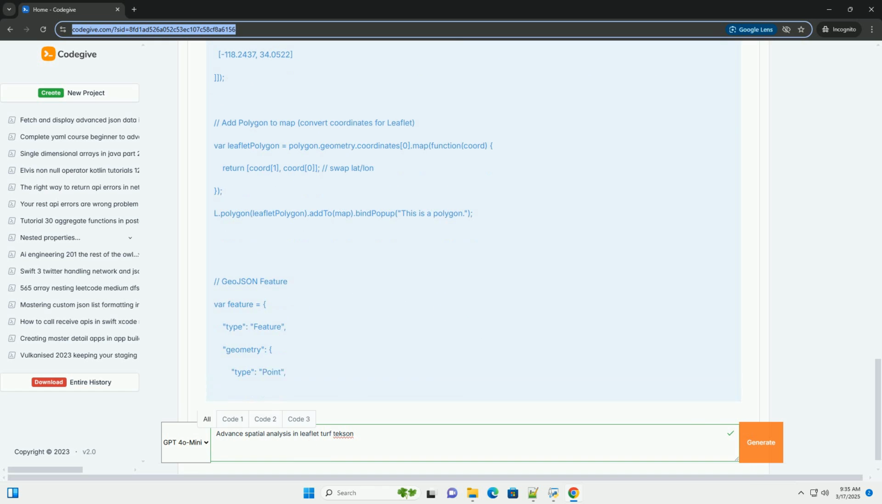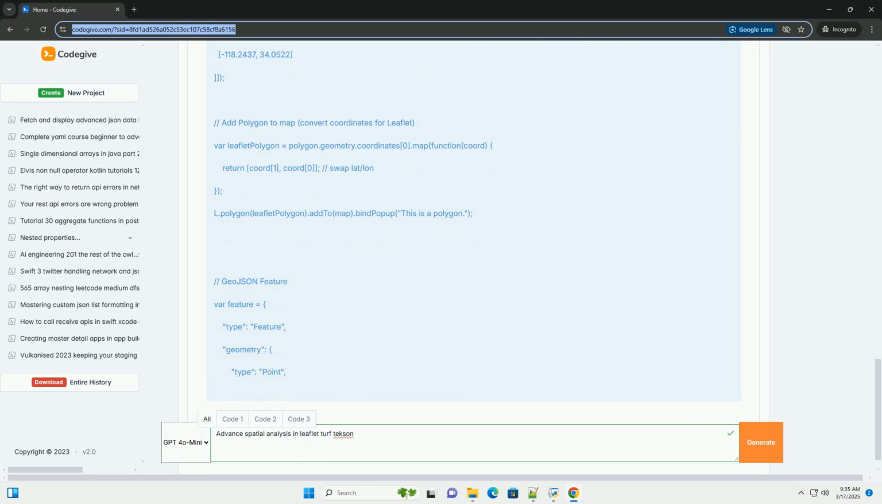pointsWithin.features.includes(point) does not work as intended and will result in false positives. To solve this issue, use the following code for the if statement to check if the point is within the polygon: if (turf.booleanPointInPolygon(point, polygon)).